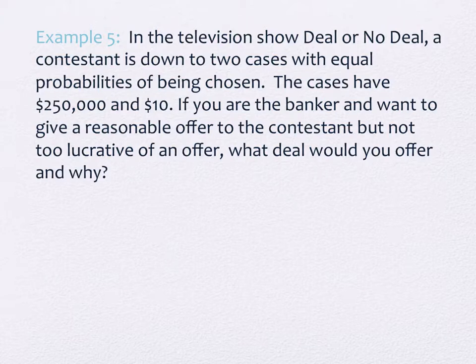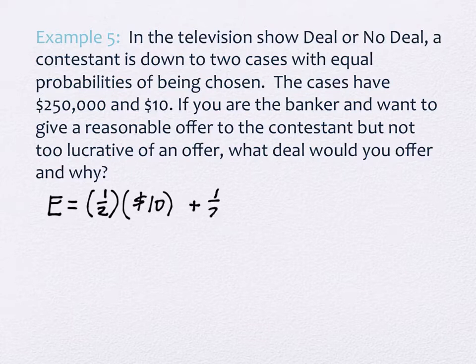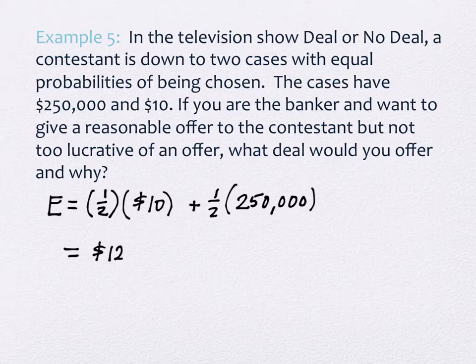So we're going to make our decision based upon expected values. There are 2 outcomes that could happen for the contestant, right? And they're equally likely, which means what's the probability of each outcome? 1/2. So there's a 1/2 chance that they get $10 and a 1/2 chance that they get $250,000, right? So real quick, the math on this, I don't even care if you write it in there, just so you know, it's $125,005. Okay, that's the expected value.